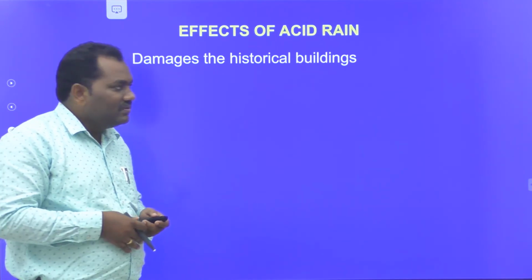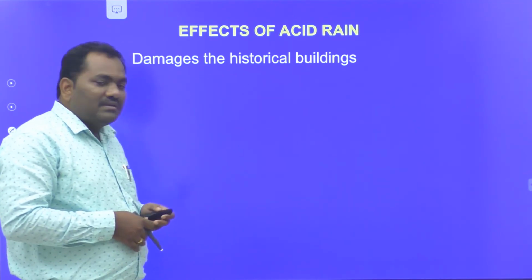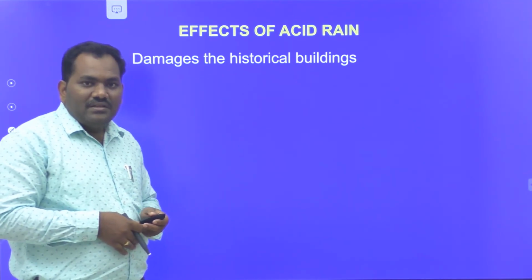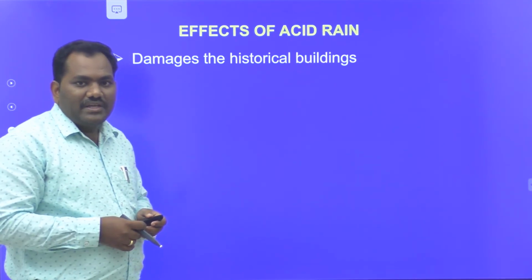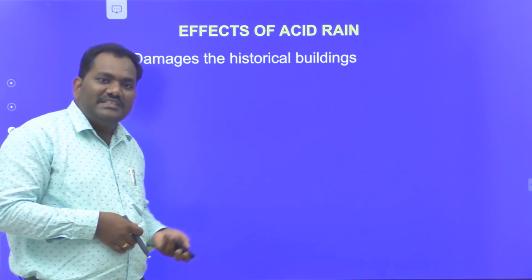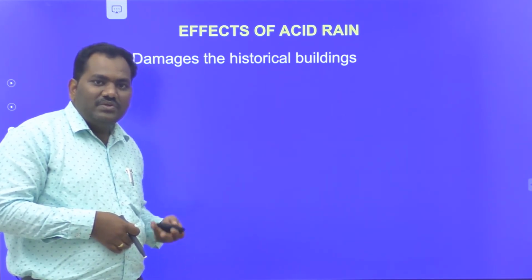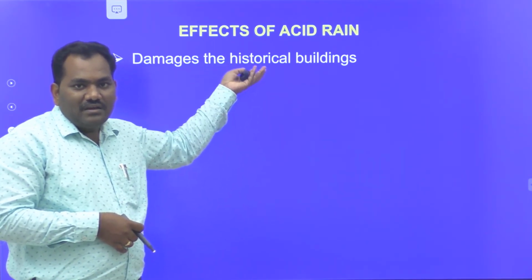The best example of a historical building in India is the Taj Mahal. It is made of white stone, and the white stone changes its color due to the increase in the concentration of CO2 and SO2 gases. It is present in Delhi, Agra.